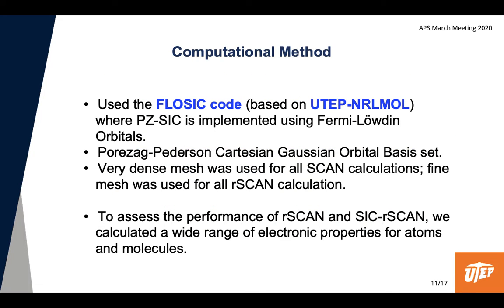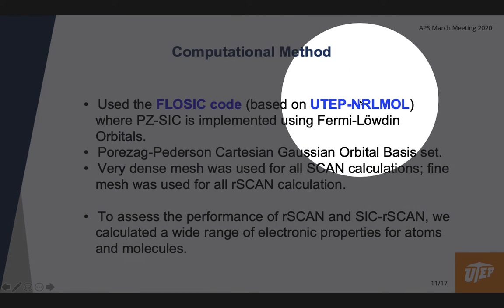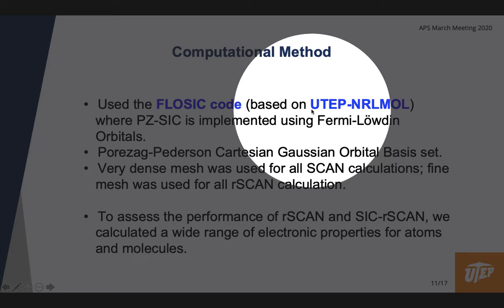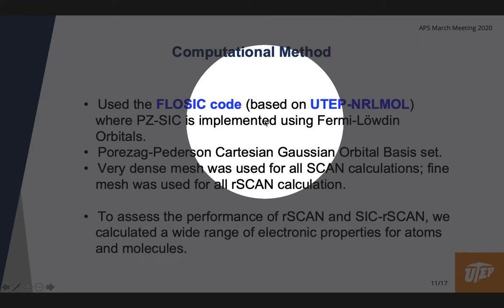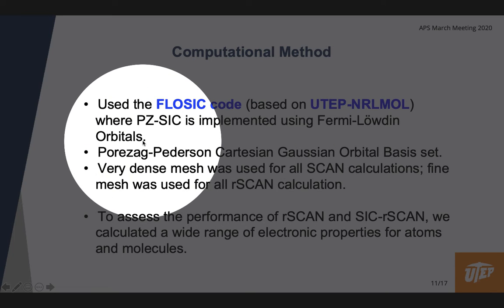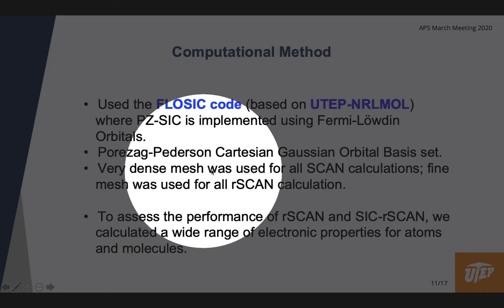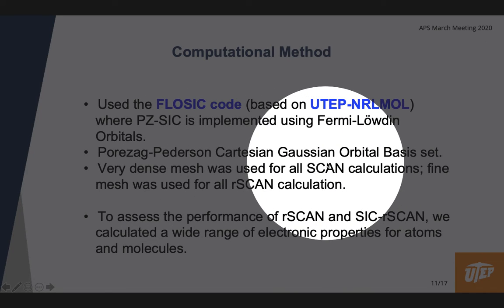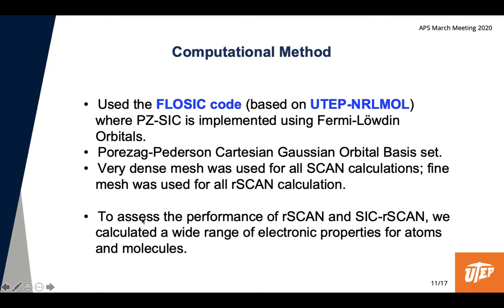And for our computational method, we use the FLOSIC code, which is based on the UTEP and NRL-MOL code, which are both developed in the UTEP group, which uses PZ-SIC in combination with Fermi-Löwdin orbitals. These are the orbital basis sets, and we note that SCAN calculations use much more refined grids than rSCAN calculations. So now we assess the performance of rSCAN with and without SIC for a wide range of electronic properties for atoms and molecules.